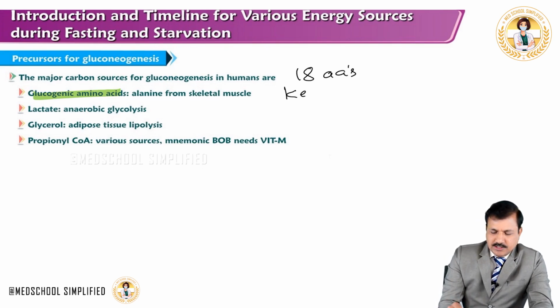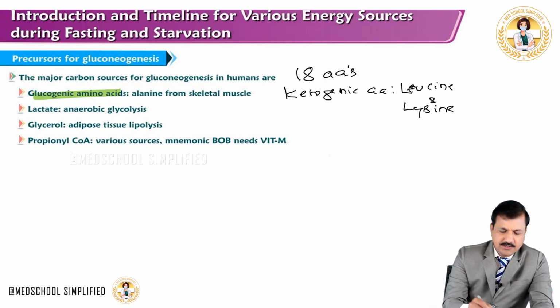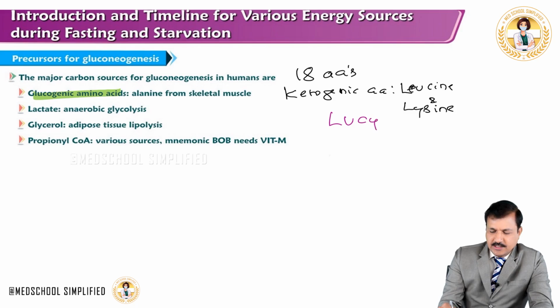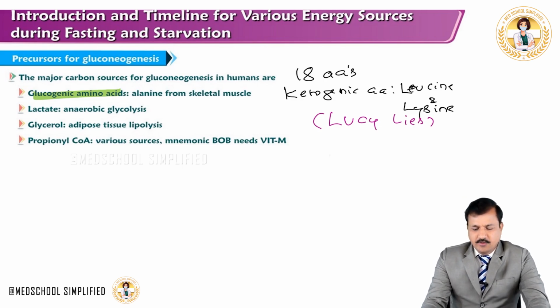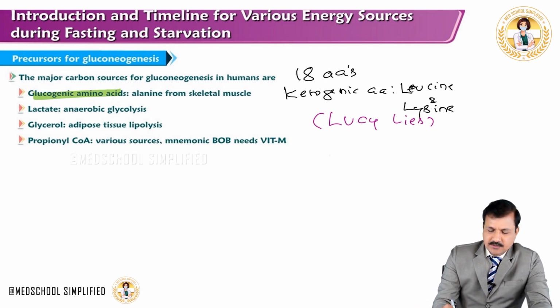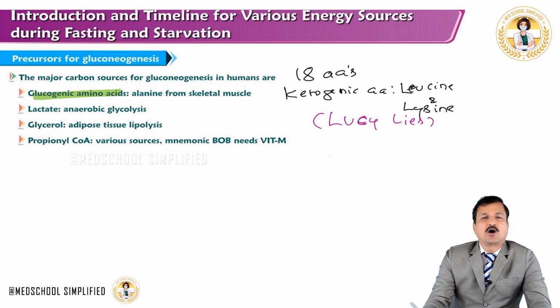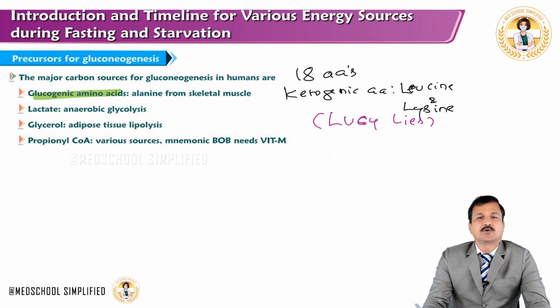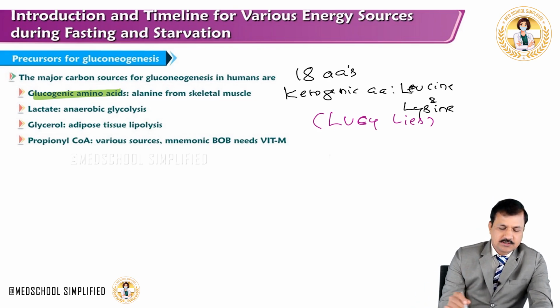So the 2 ketogenic amino acids are leucine and lysine. How do you remember leucine and lysine? The mnemonic is Lucy-Lyse. Okay, that's the mnemonic. So if you remember leucine and lysine, then all other amino acids are glucogenic. All of them in one way or another will contribute to glucose formation in the gluconeogenesis process. That's one of the sources of gluconeogenesis.